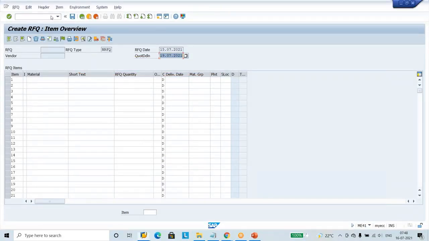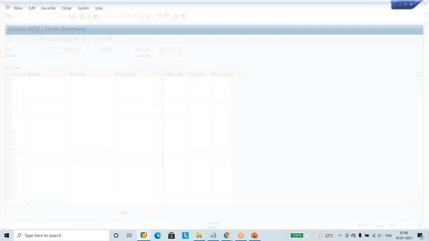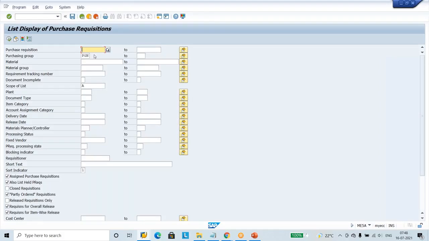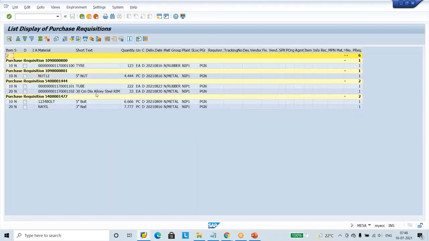So open another session. Ask SAP to show the PRs list, ME5A, list of PRs. Then the system asks which PRs you are looking for. Under ALV grid mode, look and format is this one, and the documents which are created are NIPR document type, Nissan purchase requisitions. Then press enter, click execute, and the system filters them out. These are the purchase requisitions.